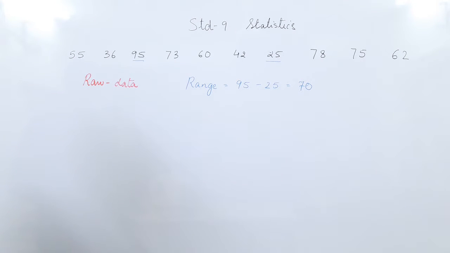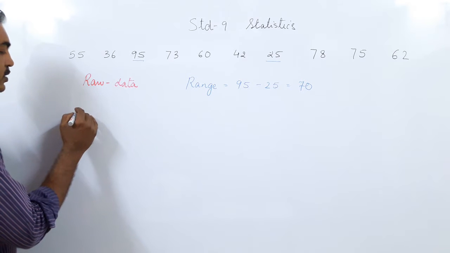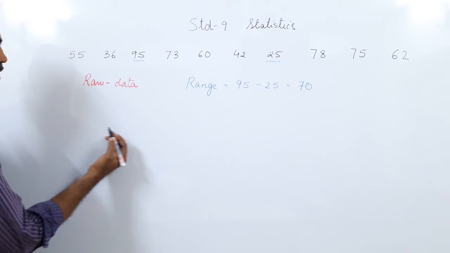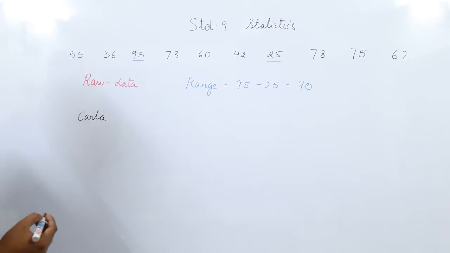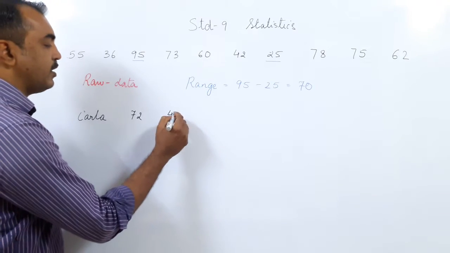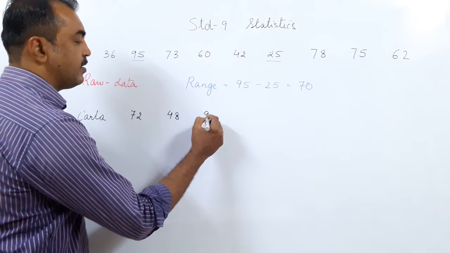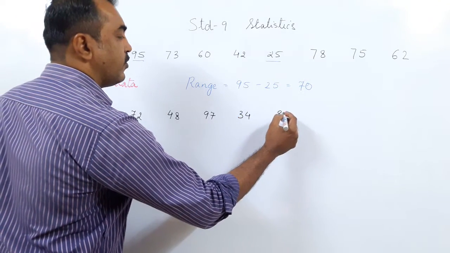Now, these were the marks of 10 different students. Let us say I will write down the marks of one single student on 5 different tests in the whole year. Let us give the student a name, say Carla. The marks are 72, 48, 97, 34, 85.